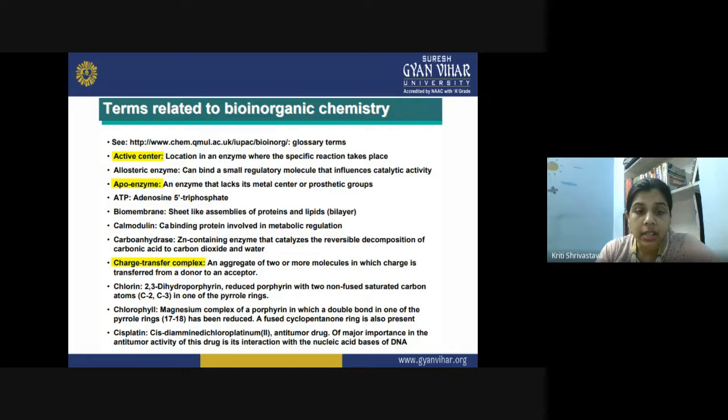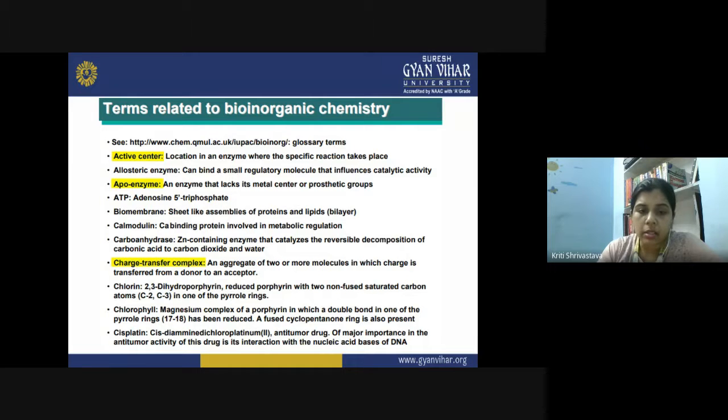chlorophyll and chlorin. Now, what is chlorophyll? It is a magnesium complex. It contains magnesium at the center of the porphyrin, in which a double bond in one of the pyrrole rings has been reduced. So only one double bond is reduced in the case of chlorophyll, that is between carbon number 17 and carbon number 18 in one of the pyrrole rings. A fused cyclopentanone ring is also present in the chlorophyll structure. Chlorophyll, again, is a very important biopigment present in plant leaves and involved in the process of photosynthesis.